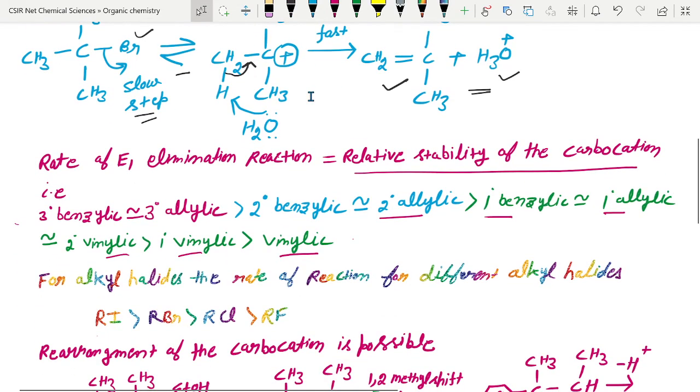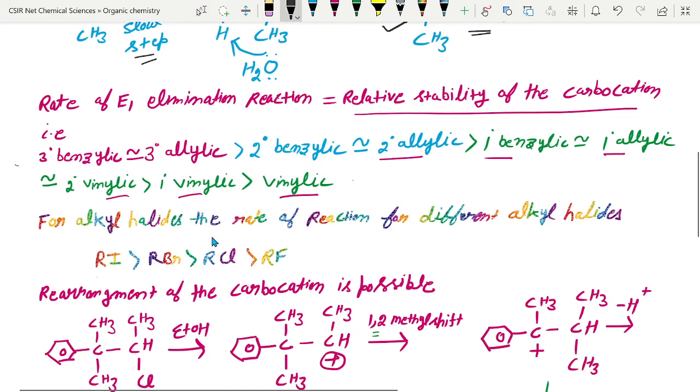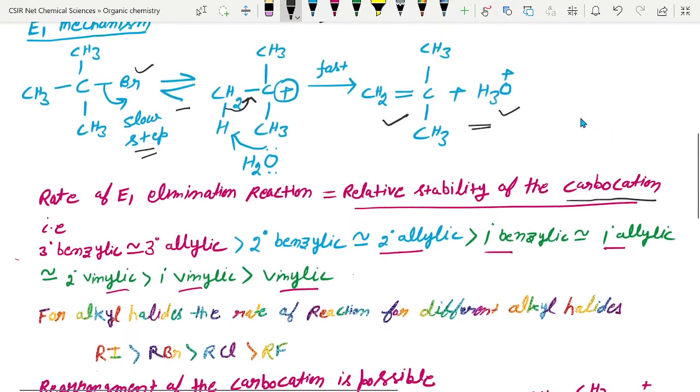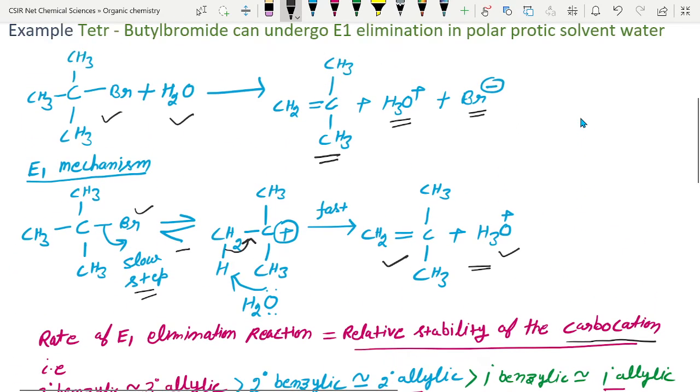So now we will try to understand in which case the rate of reaction will be faster. The rate of reaction depends on the relative stability of the carbocations. As you know, when the bromine is removed, there will be the formation of the carbocation first. If you have a more stable carbocation, then there will be a faster rate of reaction.